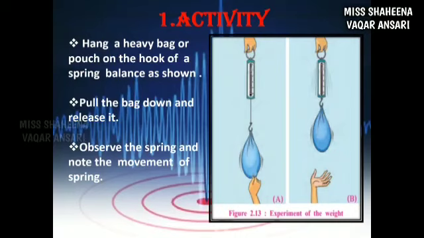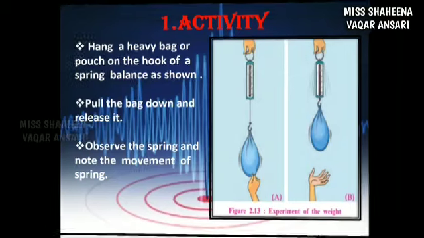Now, what did we observe, students? We observed that the spring moves in the direction of the waves, that is to and fro. These waves which move to and fro are called forward and backward waves. This is similar to the primary waves or P waves.